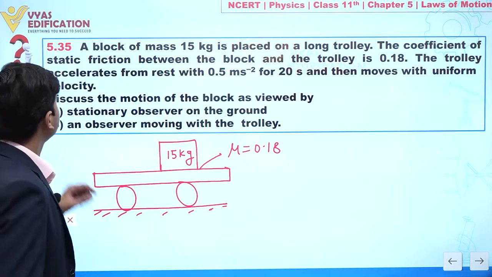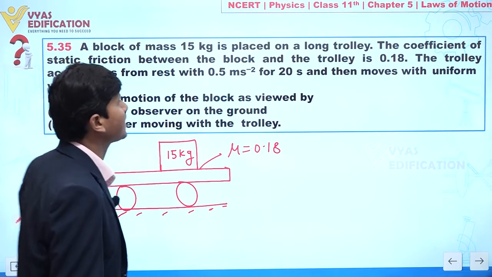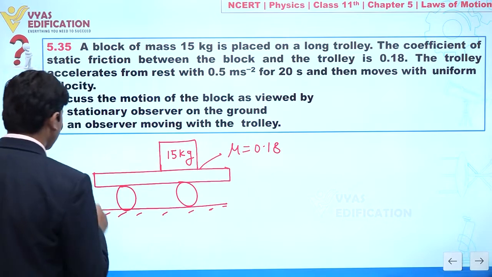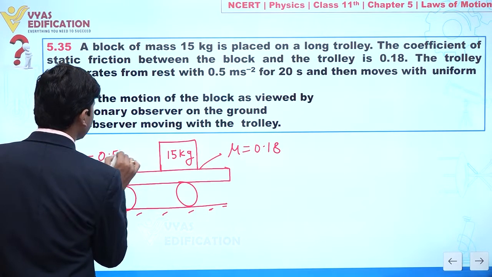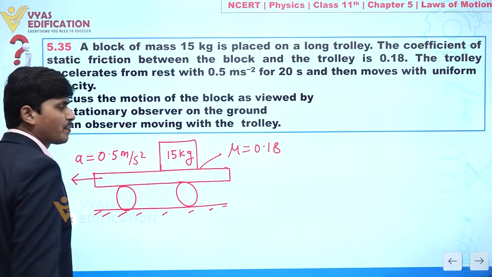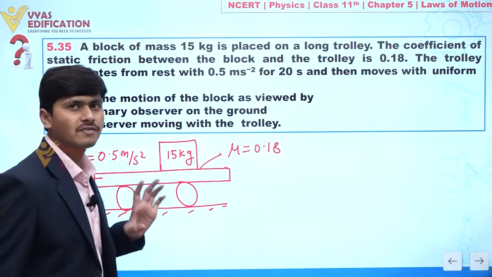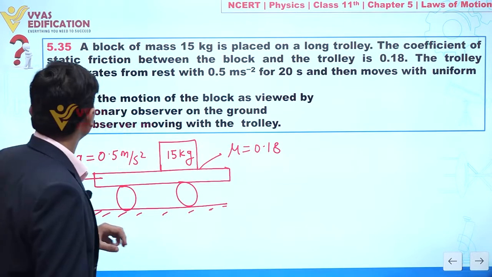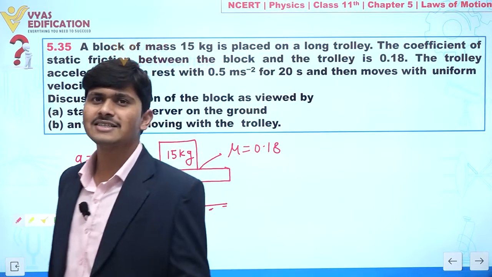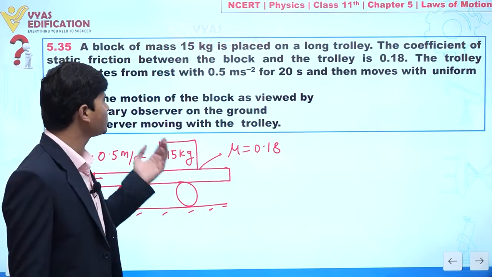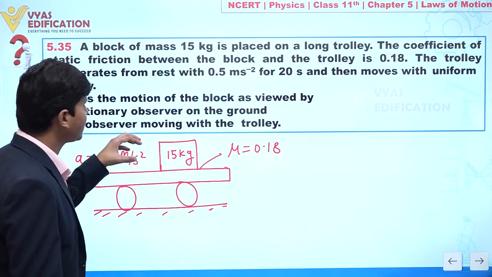The trolley accelerates from rest with an acceleration of 0.5 meter per second square for 20 seconds, and after that it will move with constant velocity. So discuss the motion of the block: first as observed by a stationary observer, or we can say an observer on the ground, and second by an observer situated on this trolley.